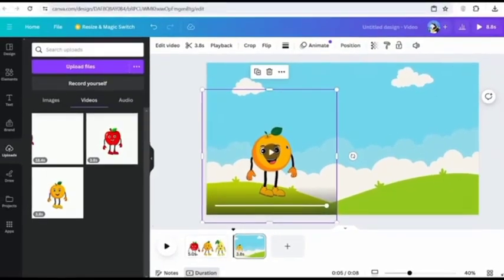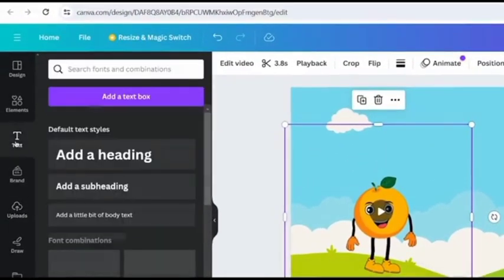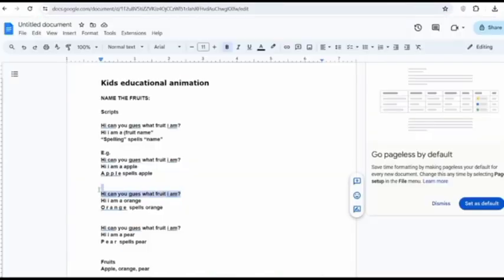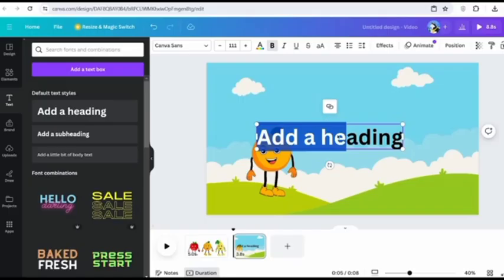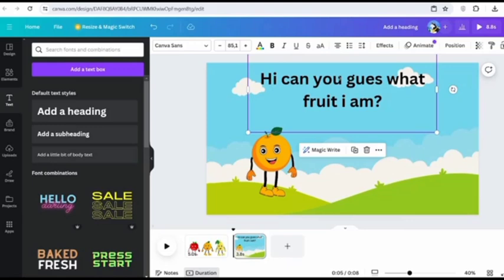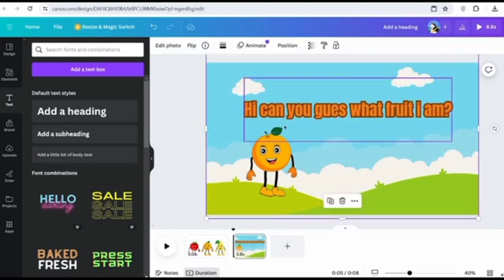And now, as you can see, we're mostly done with the first scene, but from here, you need to make it more visually appealing. In order to do this, you'd want to add in the text of what your character is actually saying. So in order to add in the text, you want to click onto where it says text. Click on to add a heading. Simply expand the sizing of this. Go back over to your scripts, copy your scripts, come back over to Canva, delete this, paste it in, and then once it's in, you want to go ahead to further adjust it to better fit your scene. You could adjust the text font, the sizing, the color that affects the animation. You do it however you feel looks best. And now voila, this is what we're working with so far.